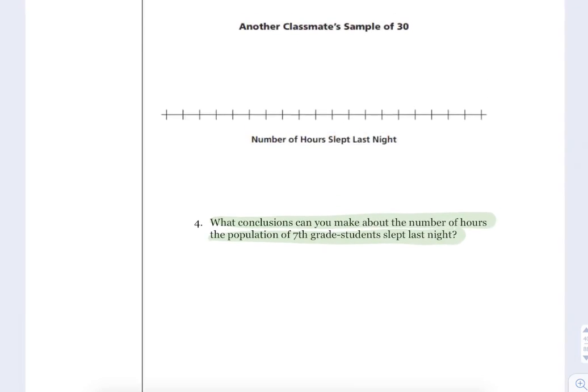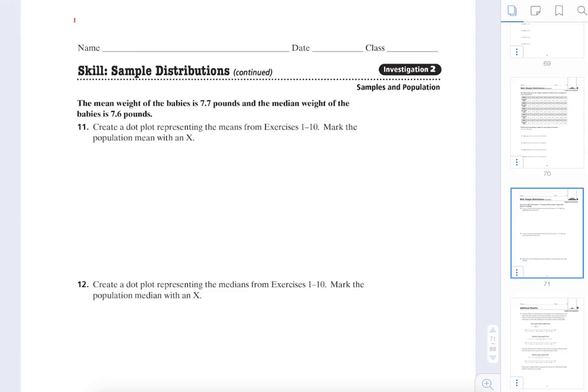Okay. Go ahead and make those comparisons, copy each other's charts down, and then you can fill out question number 4. Okay, once you're done with question number 4, you can start working on your homework. It's on page 70.